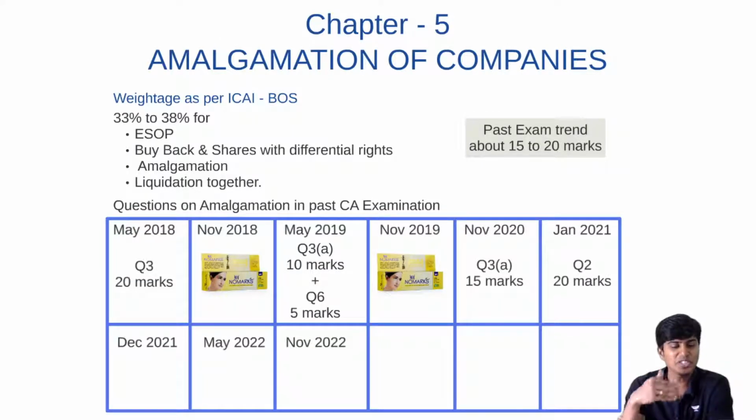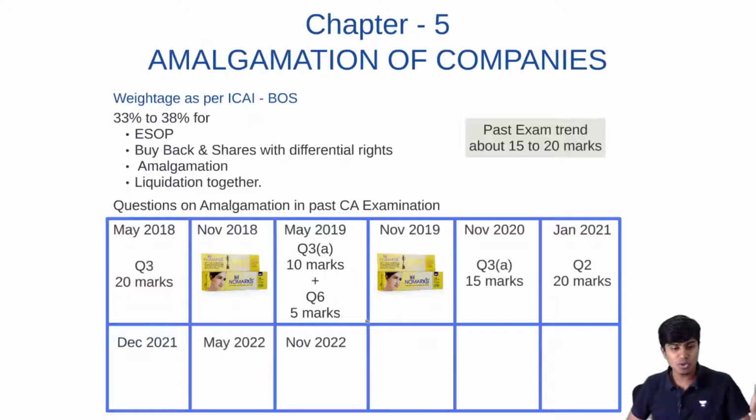And in this series, I'll finish off your amalgamation chapter, and very soon I'll come out with other chapters also. If you're writing your examination in the month of November, don't forget what I have in store for you: a last minute revision for the entire CA Intermediate Advanced Accounting. I'm planning to do it in about 200 minutes. That's a very short span of time, I do agree. About 200 to 300 minutes for the entire revision of advanced accounting. So stay tuned for that. That's going to come very soon, in another 15-20 days, well before your examination.